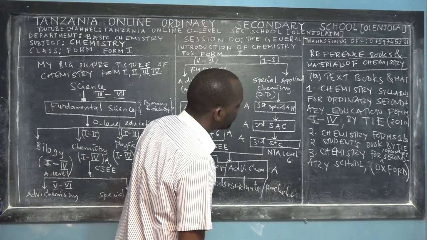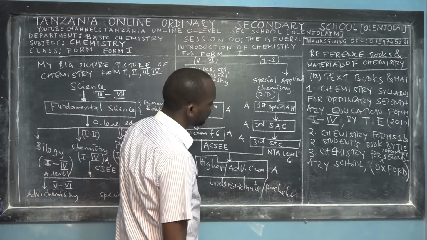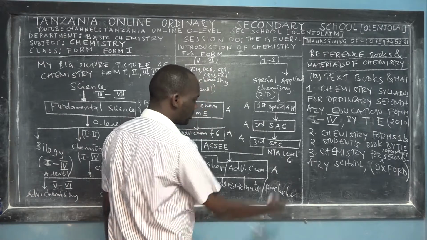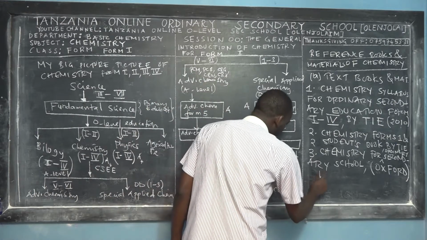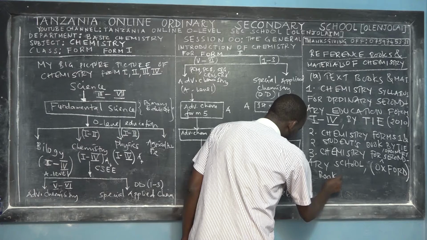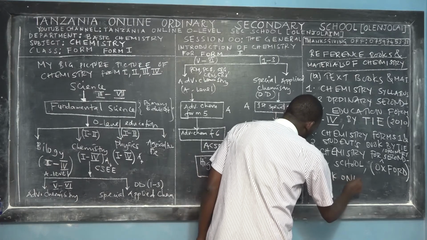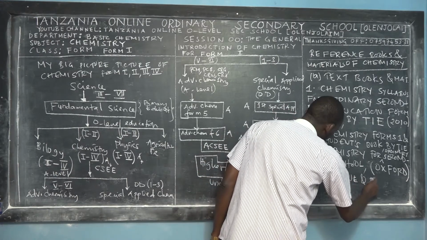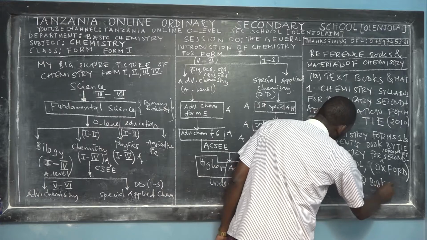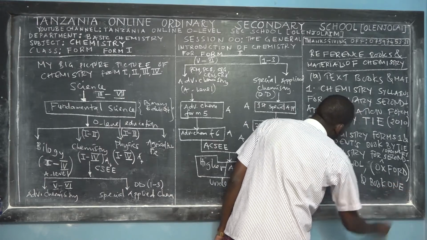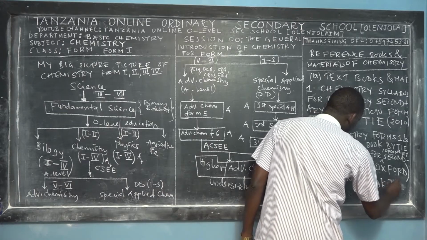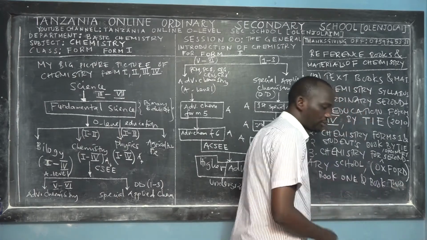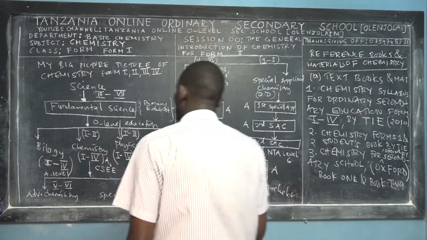For ordinary secondary schools, it is famous as Oxford Chemistry. Here we have book 2, and you can have book 1, and you also need book 2, because book 1 explains chemistry for Form 1 and book 2 explains chemistry for Form 2. So you should have two books, in case you prefer this one as one of your reference books.